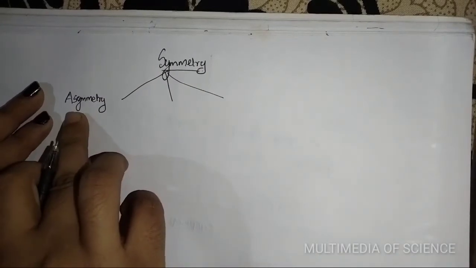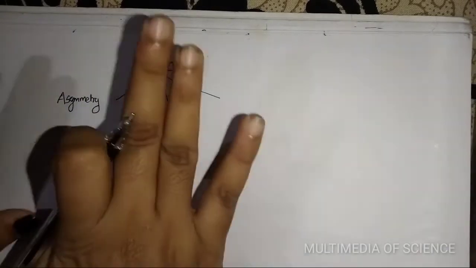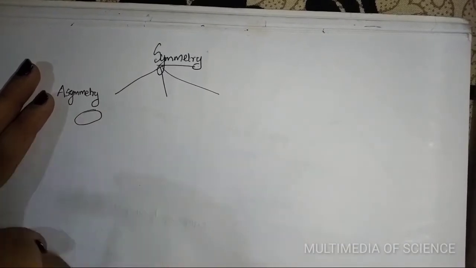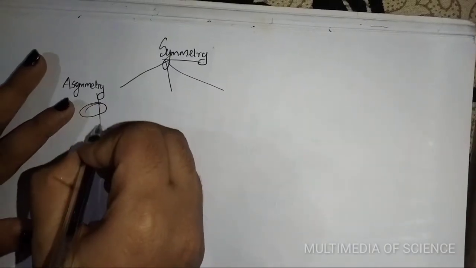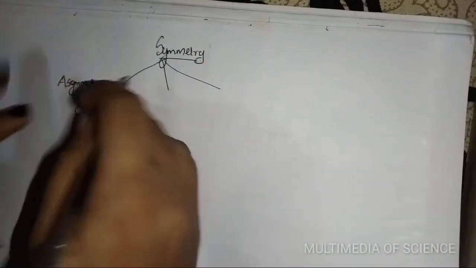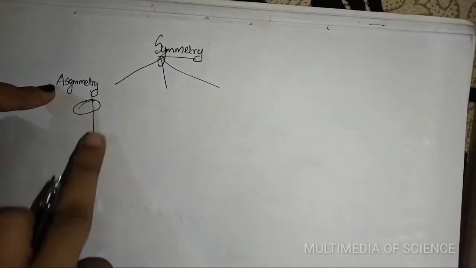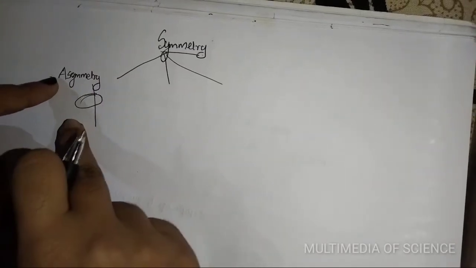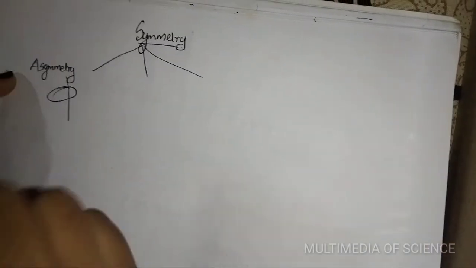What do you mean by asymmetry? If there is no plane that passes through the center which divides them into equal halves. If we take this as an animal, then look here, if this is dividing it, that is not into equal halves, and that is named asymmetry. Simply, I am explaining this in this way. The example for asymmetry is sponges.